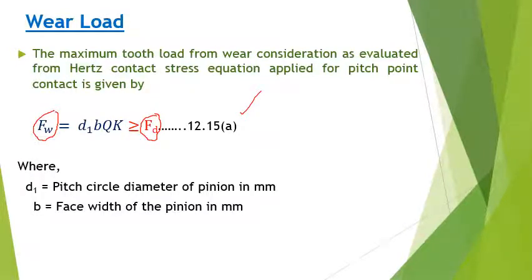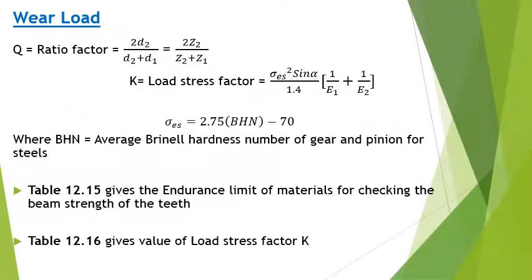Here d1 refers to the pitch circle diameter of the pinion in millimeters and b is the face width of the pinion in millimeters. The terms capital Q and capital K are there in the wear strength equation. Capital Q is termed as the ratio factor, which is given by the equation 2d2 by (d2 plus d1), or it is equal to 2z2 by (z2 plus z1), where d1 and d2 refer to the pitch circle diameters of the pinion and gear, and z1, z2 are the number of teeth on the pinion and gear respectively.